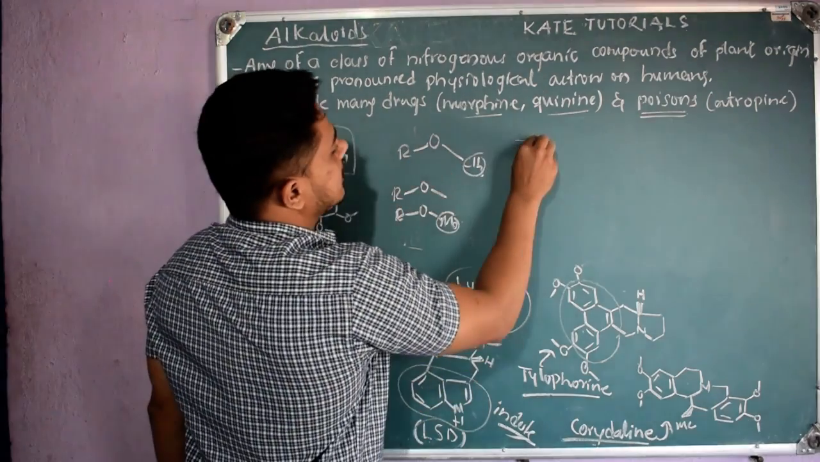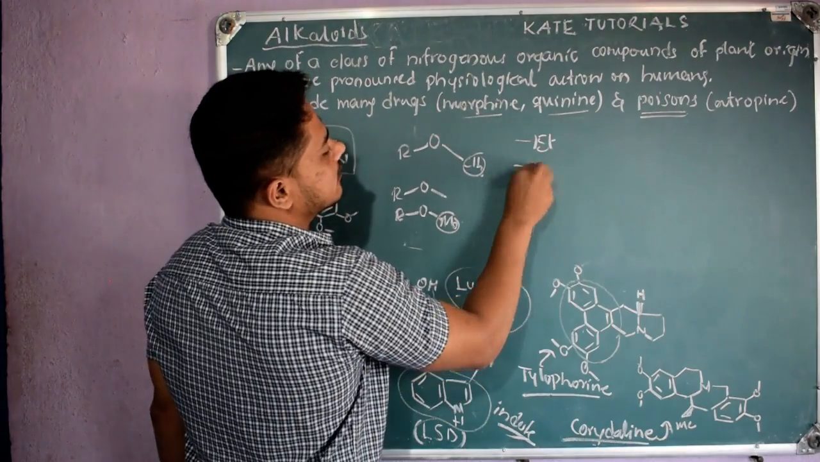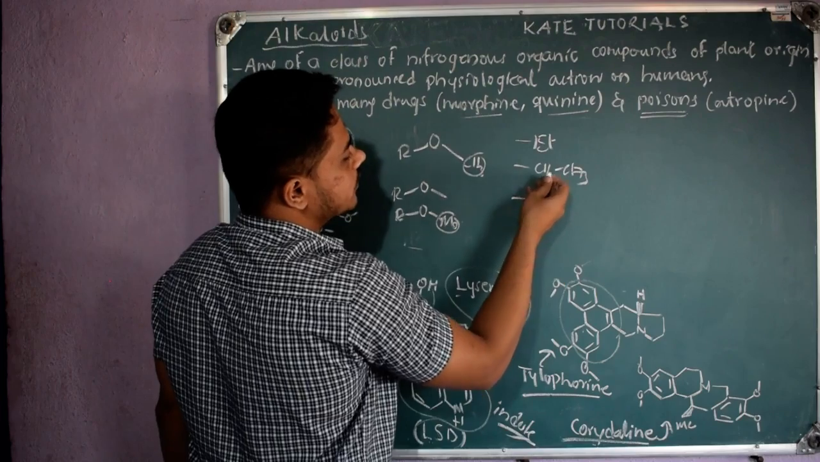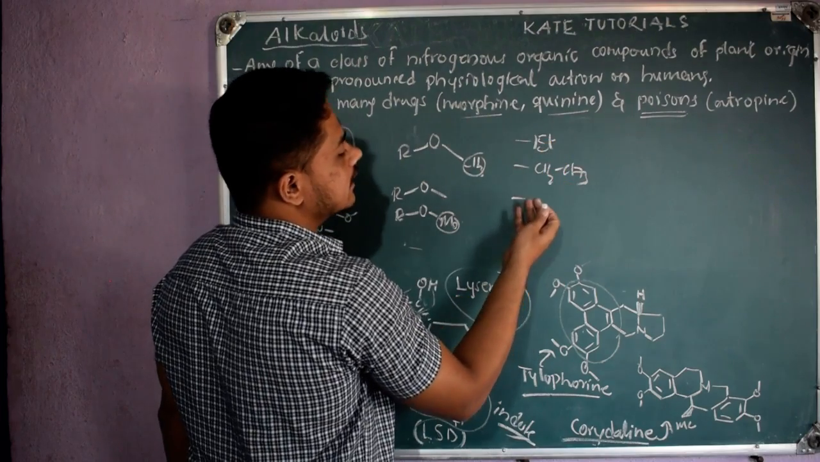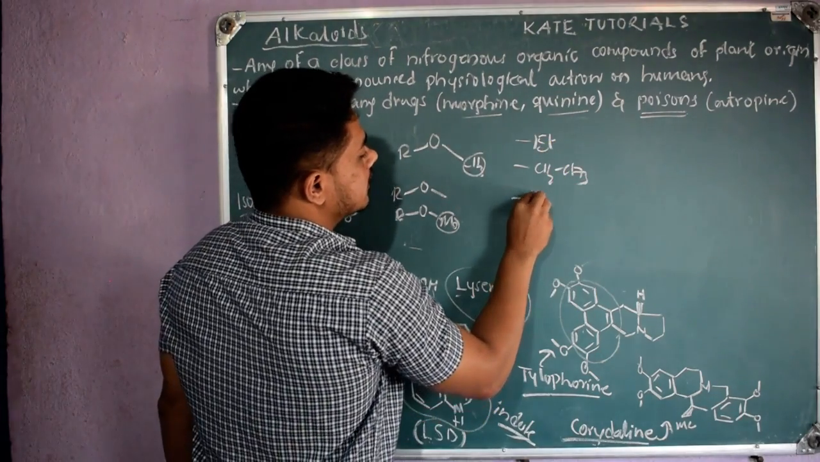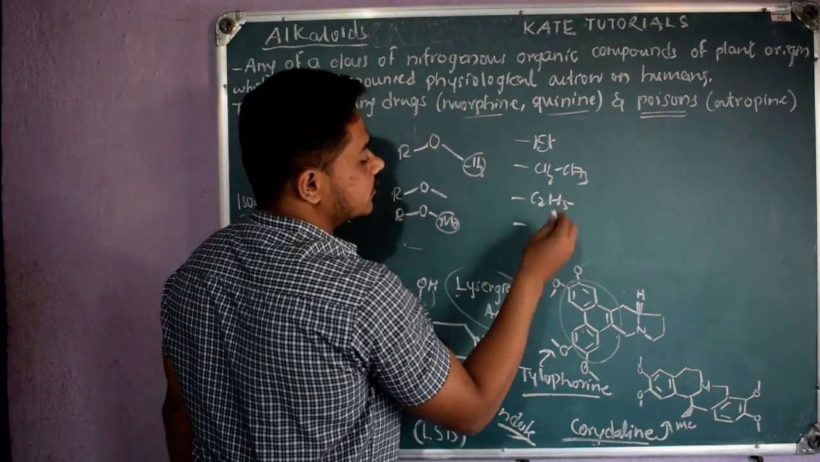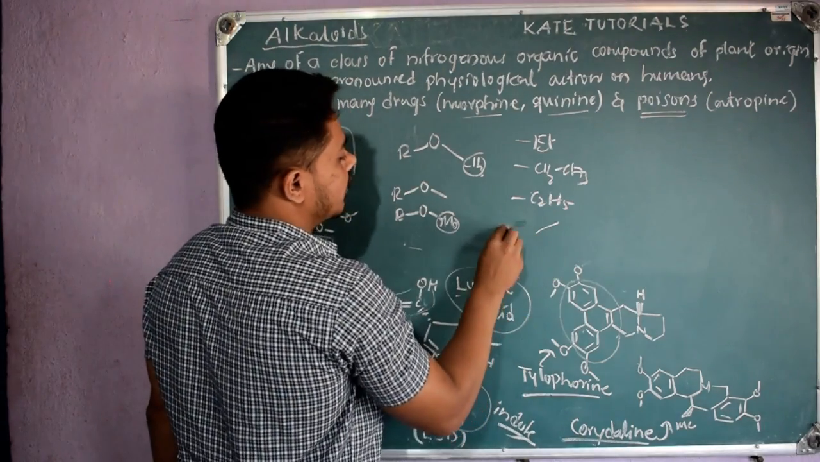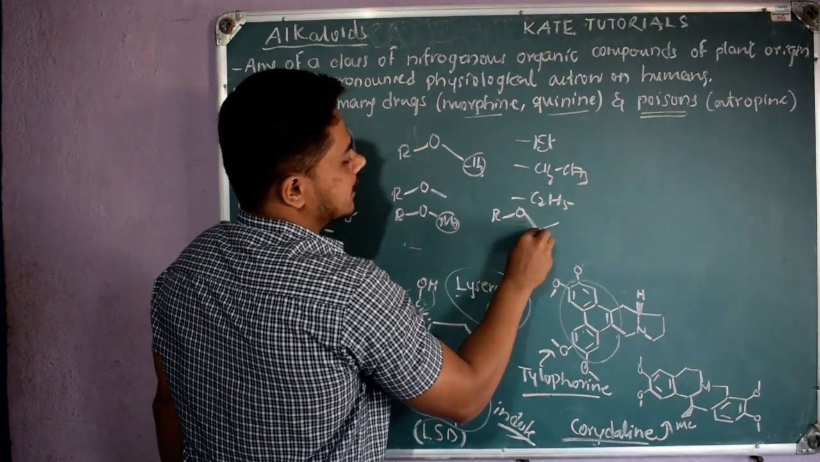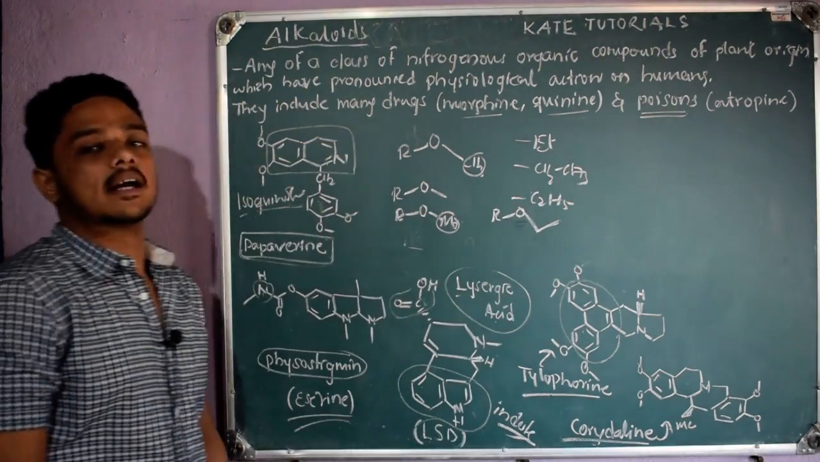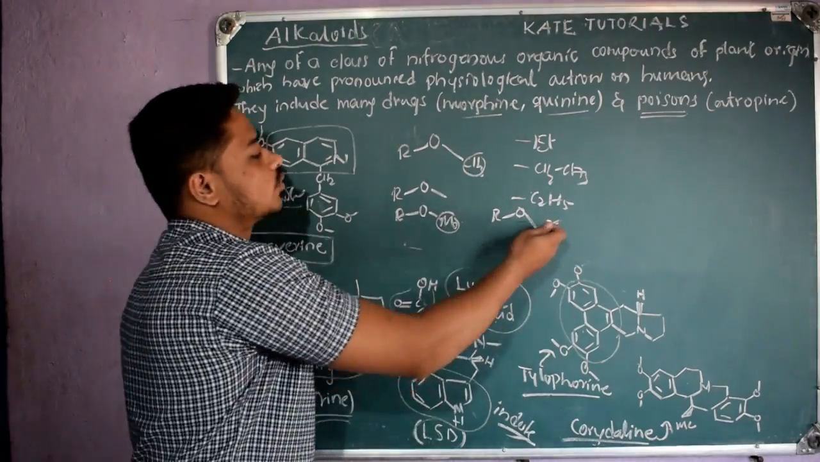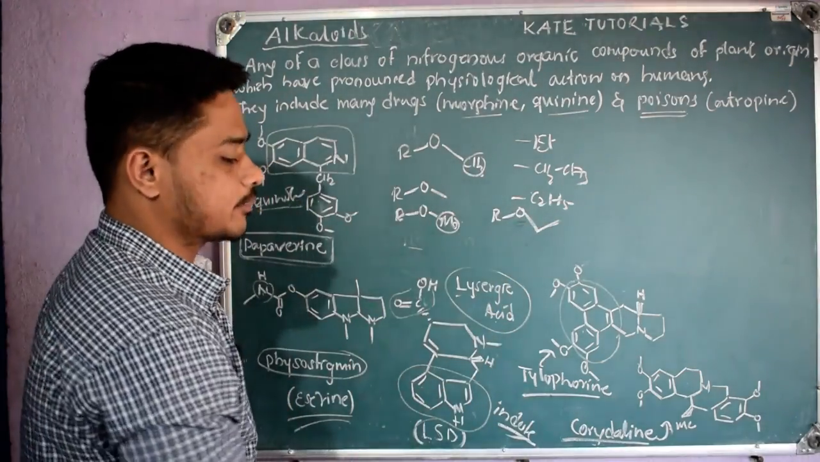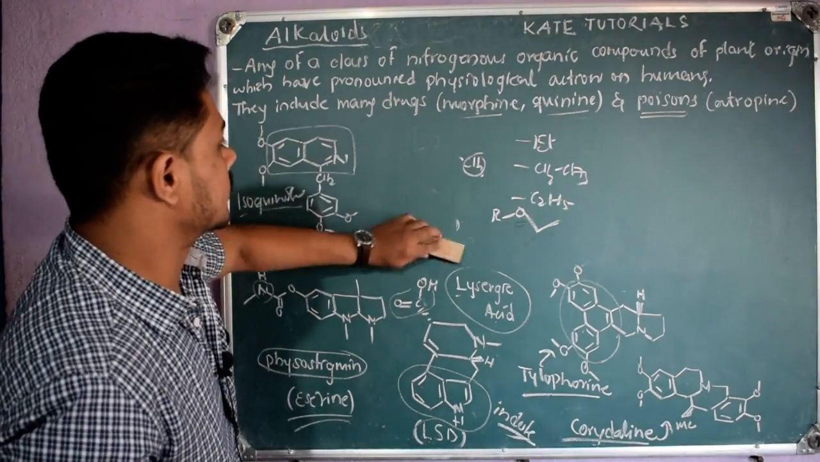Similarly, sometimes we write Et. Et means ethyl. Ethyl means CH2CH3. Sometimes we directly write Et, or CH2CH3, or even C2H5. If I have RO, CH2CH3, simply we will write like this. So these are the things you will know. I should not have to tell this, but let us keep it simple.